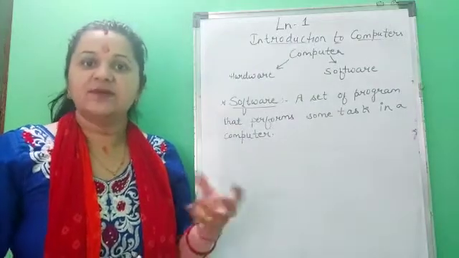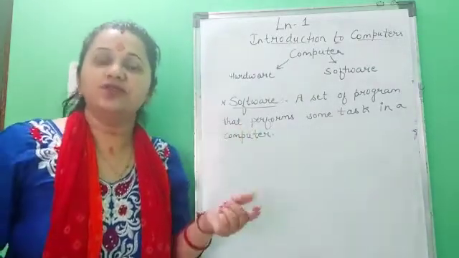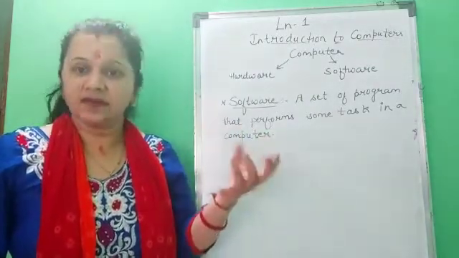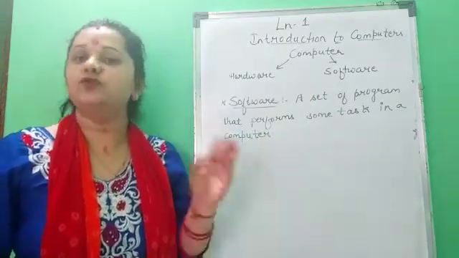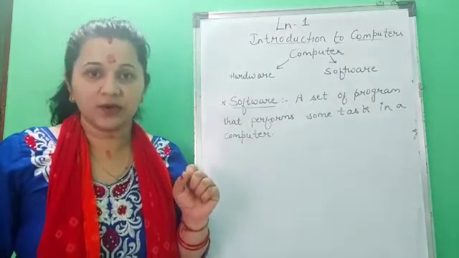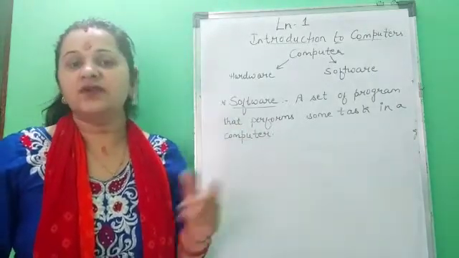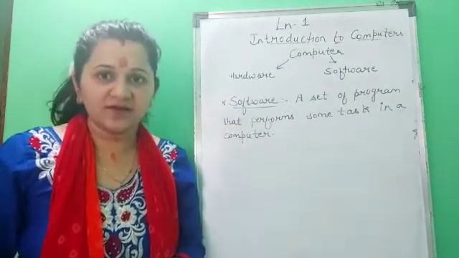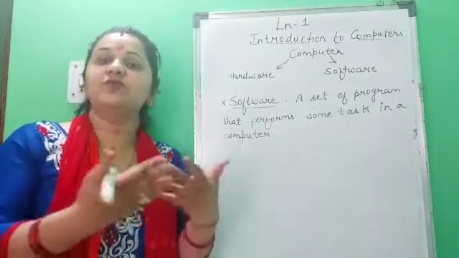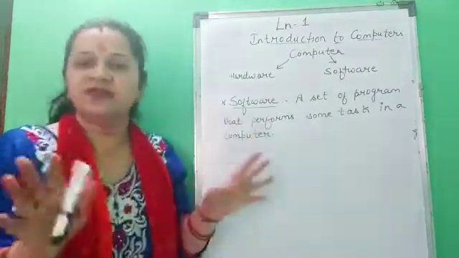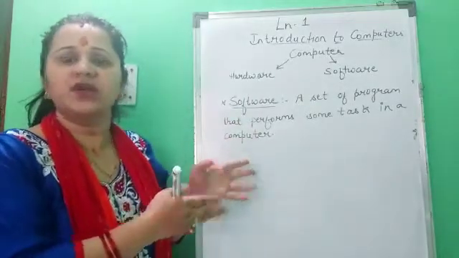Got it, children? Suppose if you want to listen to music, you would require VLC media player. It is a software. If you want to watch movies in your computer, you would require Windows Media Player. Got it? If you want to draw something in your computer, you would require Paint software. So these are the software which help you to perform some task on a computer. If there is no software installed in a computer, it will not work.